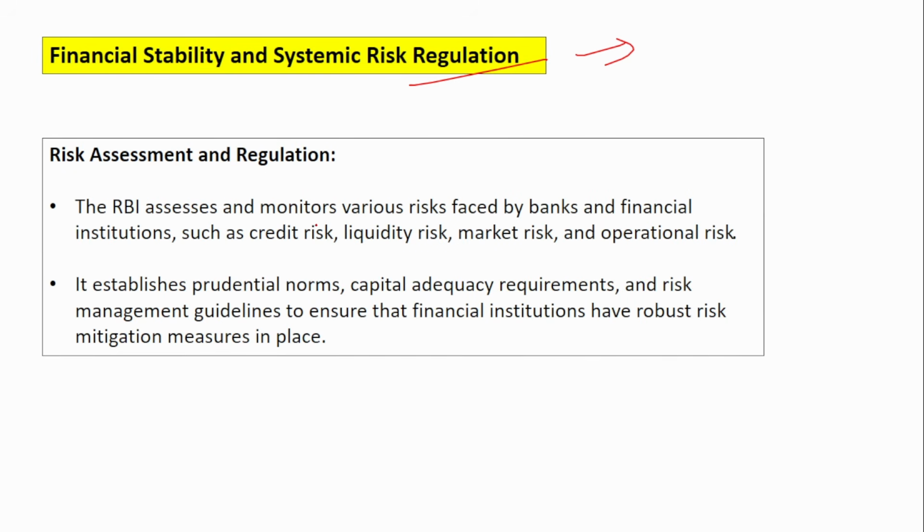RBI continuously performs risk assessment. It continuously monitors various risks faced by the banks and financial institutions, such as credit risk, liquidity risk, market risk, and operational risk. I'm sure you know what credit risk and liquidity risk are, but I'll tell you in one line. Credit risk is when you provide a loan to a customer, and if the customer does not pay back, then a credit risk occurs.